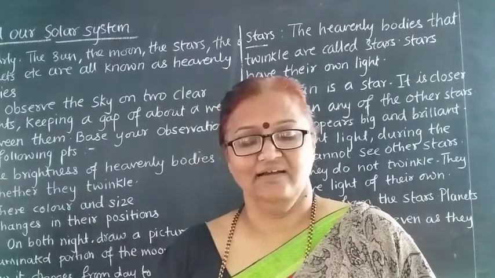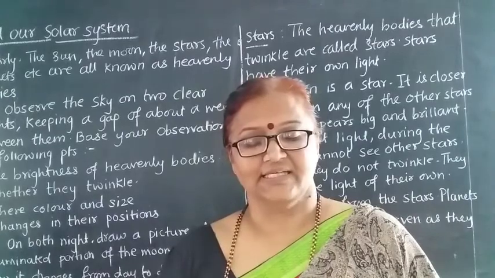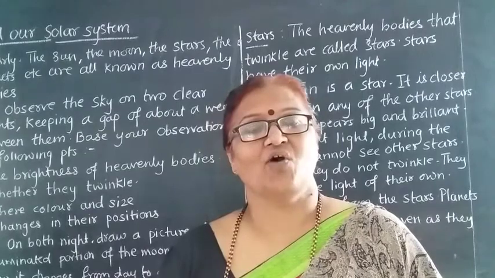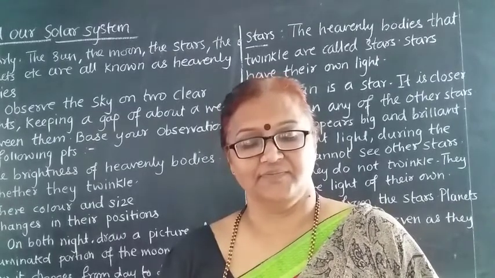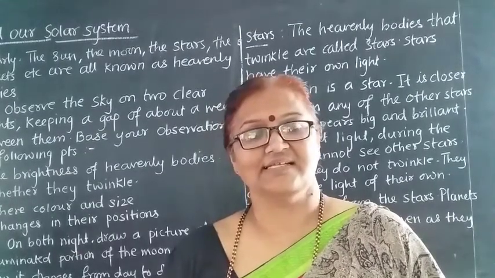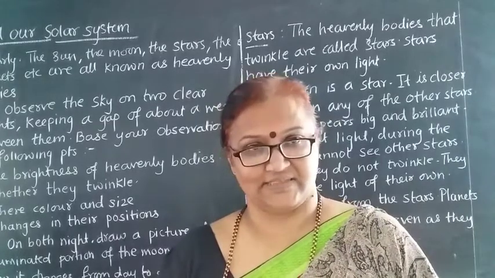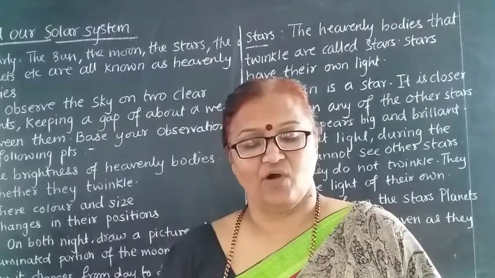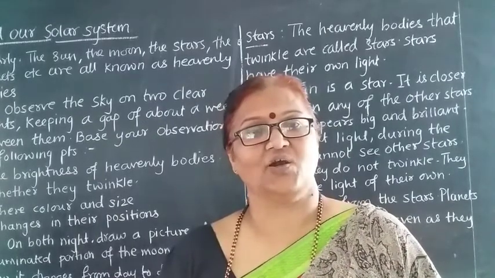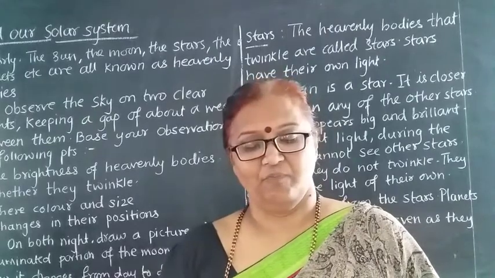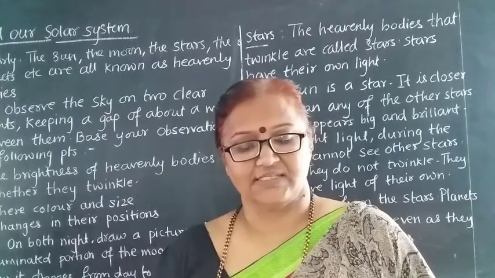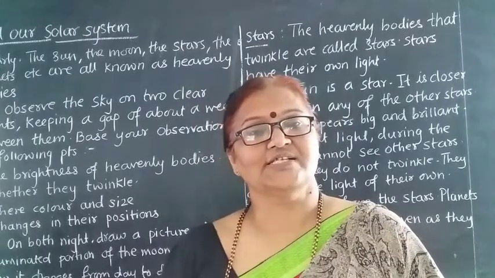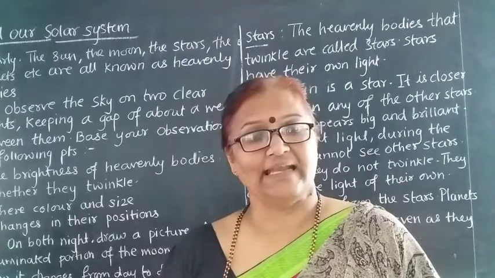Next come the dwarf planets. There are some smaller heavenly bodies that revolve round the sun. These small heavenly bodies revolving round the sun are called dwarf planets. Of these, the most well known is Pluto. Pluto is called a dwarf planet.